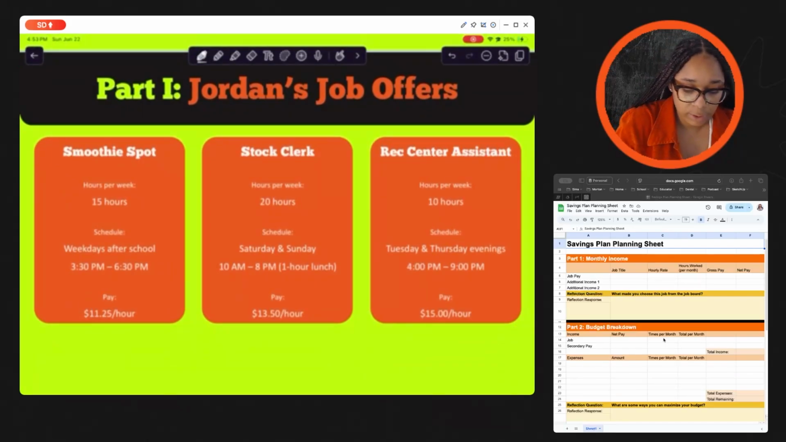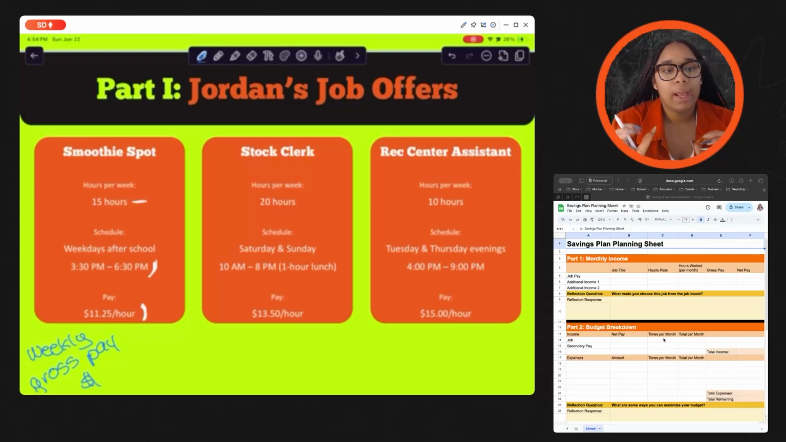So the smoothie spot. With this one, it's 15 hours per week. He's going to have to work every day after school from 3:30 to 6:30. And the pay is about $11.25 an hour. I would ask you guys, what's his weekly gross pay? And I would love for someone to tell me, let's do 5 gopher bucks, if you can tell me what gross pay is versus net pay.